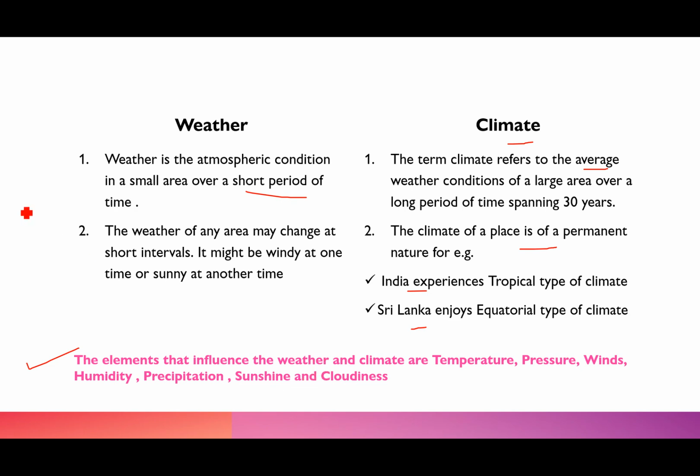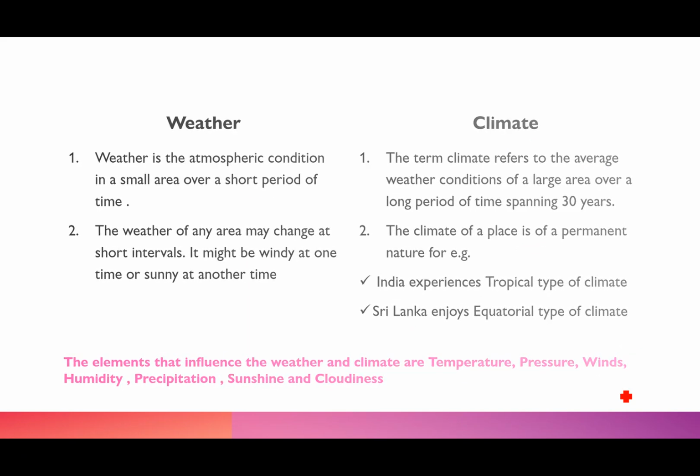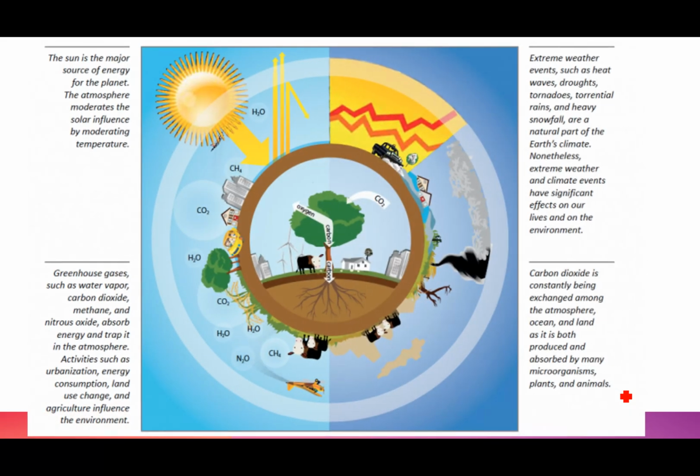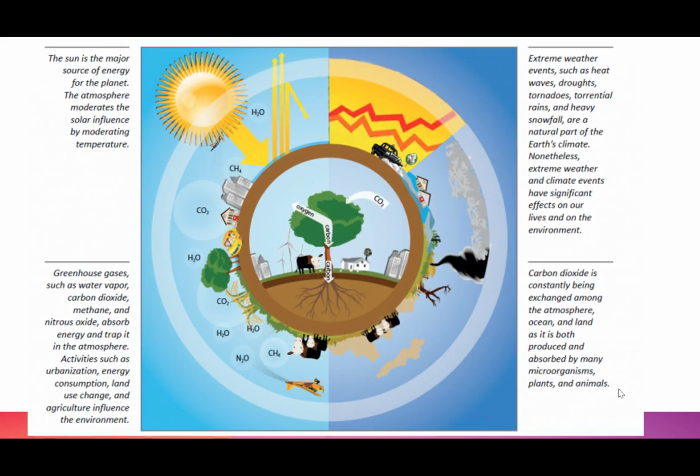Now, what do you think can influence the weather? What changes the weather or influences the climate? Number one, temperature; number two, pressure; number three, winds; humidity, precipitation, sunshine, and cloudiness. So all these factors affect the weather and the climate. So very, very briefly, weather is a temporary condition, whereas climate is more of a permanent atmospheric condition.